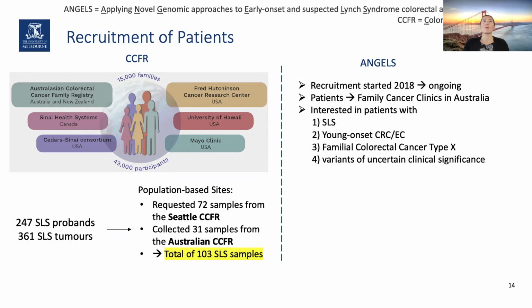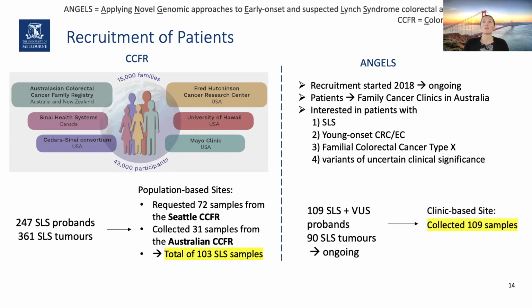The ANGEL study, where you can find the acronym on the top of the slides, started recruitment at the beginning of 2018, and the recruitment process is still ongoing. The patients are recruited from family cancer clinics in Australia. But this study is not only interested in recruiting SLS patients, but also wants to resolve the cause for the cancers in young onset CRC and EC cases, in patients with familial colorectal cancer type X, and patients that harbor a variant of uncertain clinical significance.